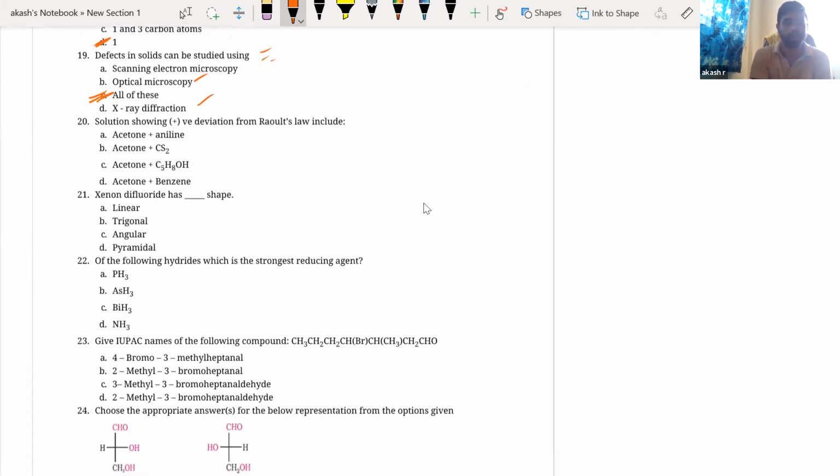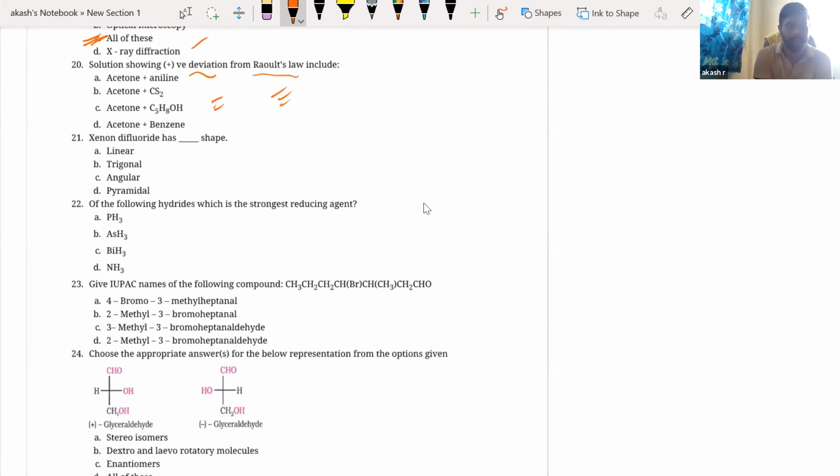Next, solution showing positive deviation from Raoult's law. You have to know this. You have to know the examples of positive deviation, negative deviation, maximum boiling azeotropes, minimum boiling azeotropes. Definitely a question will come. Look into the examples and write this. I am not remembering because I'm not writing the exam, but you have to remember.